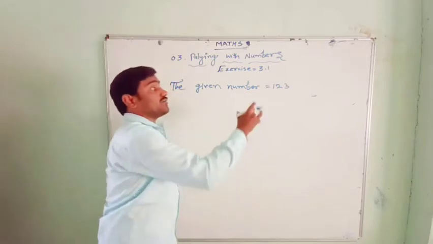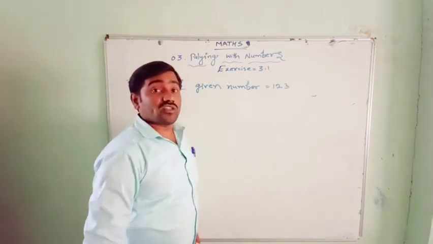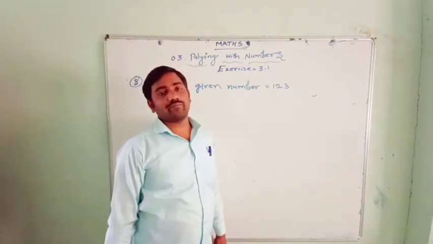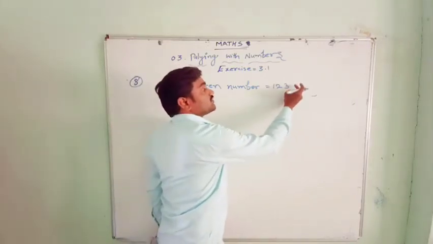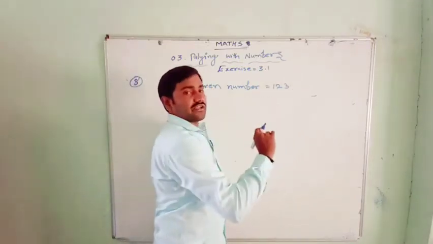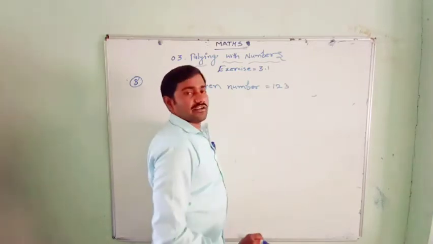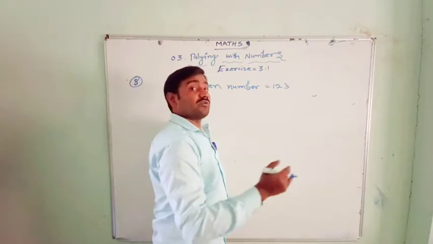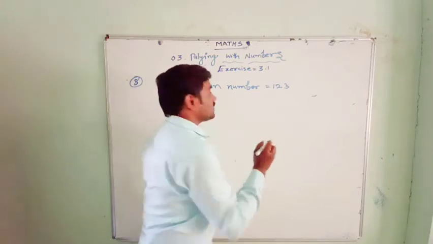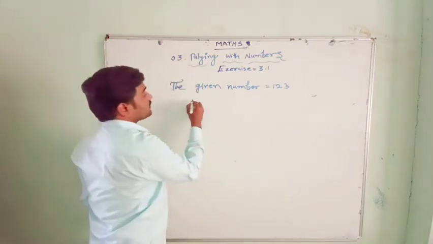What is the smallest number we have to add for this so that it is exactly divisible by 5? See, if you add a 0, it becomes 123. If you add a 1, it becomes 124. It is not divisible by 5. 125 is divisible.